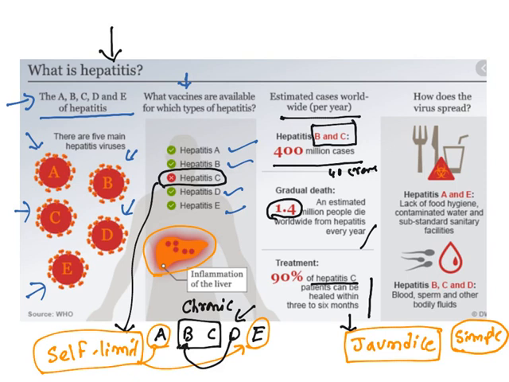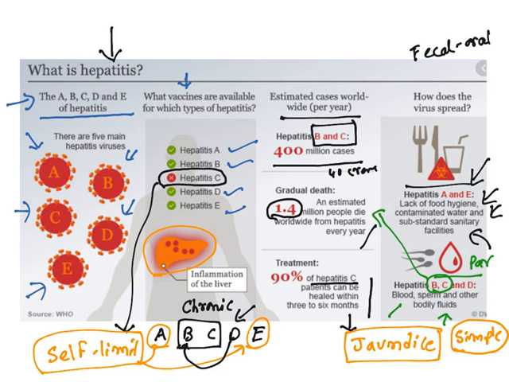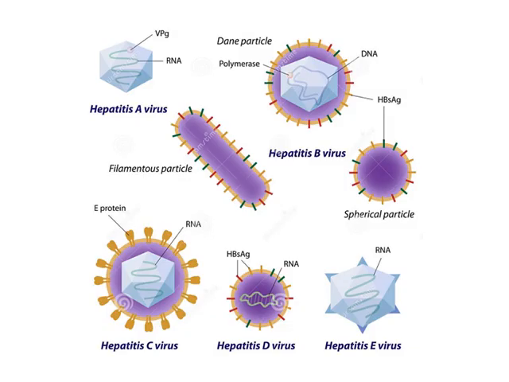Now, how does this virus spread? Hepatitis A and E usually spread through the fecal-oral route when sanitization is not good. Food hygiene, contaminated water, and sanitary facilities all can cause this infection. Whereas in the case of B, C and D, it is parenterally transmitted, like through blood, semen and other body fluids. And as I told you, the major burden is because of B and C. That is the reason why in this class I am going to explain the treatment of hepatitis B virus and hepatitis C virus. Moving further.